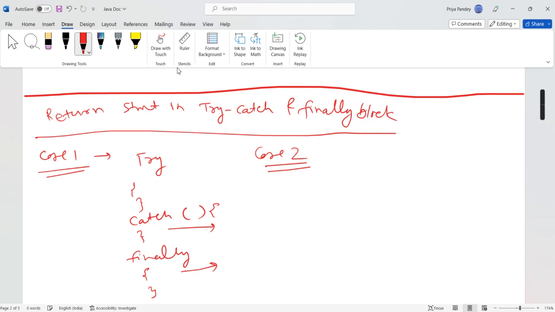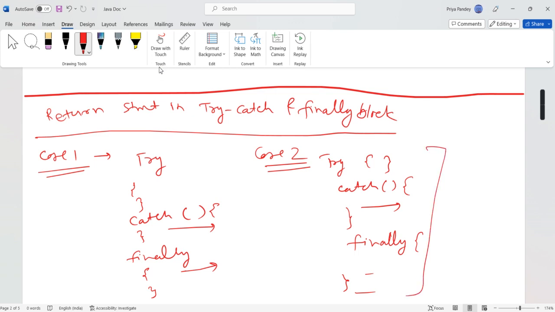Case 2. In case 2 what will we do? We'll put a return statement in catch and finally block, and also a return statement after the finally block. Like see this one. Here I can say try, and then catch, and here the return statement is there, and finally, here also a return statement, and after that there is a return statement. So then what happens?